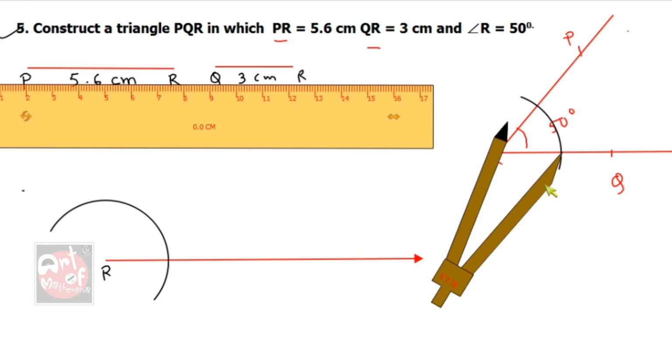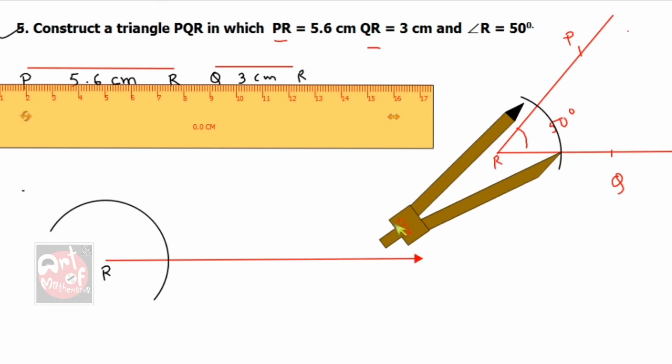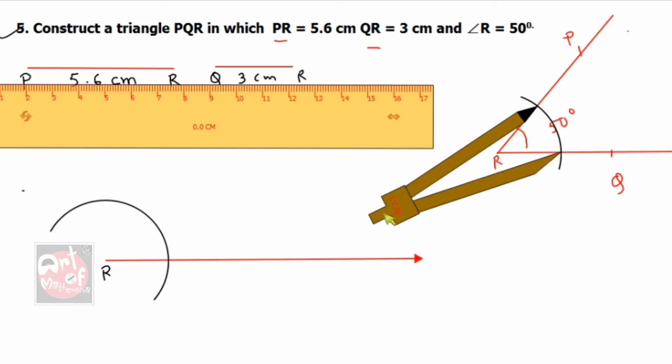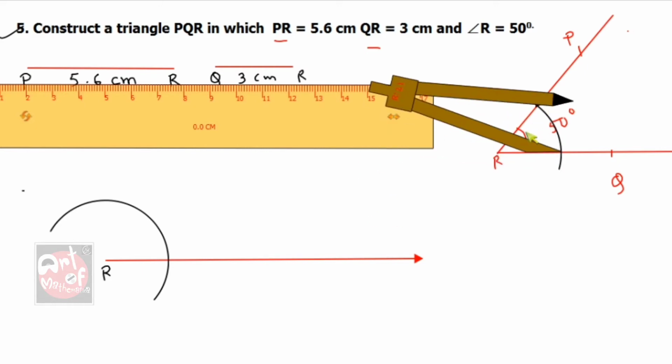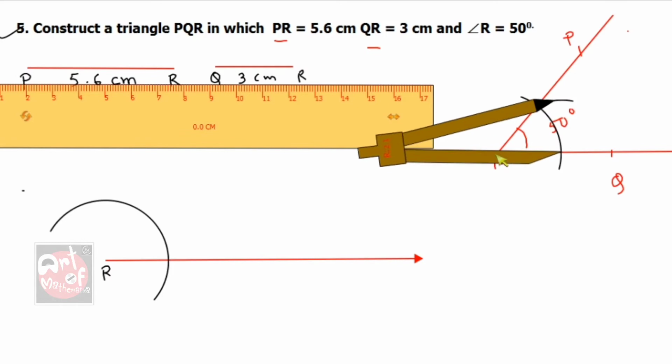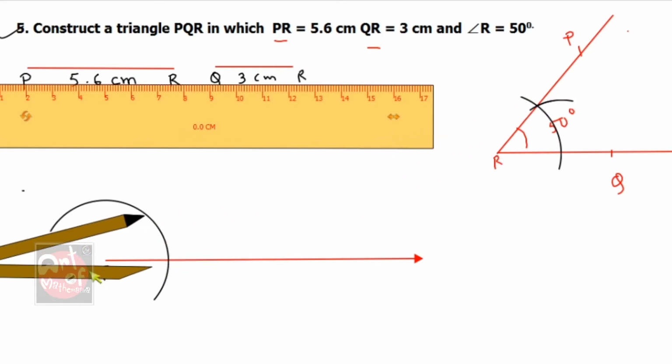This measurement I have to take. No, this one, because for the copied angle, you know how to construct a copied angle. If you have not done it yet, suppose question number 1, I have done actually. You can see my question number 1 also. If you think your doubt is not clear, see question number 1 also. The same type of sum I have done. You can see I have taken a copied angle.